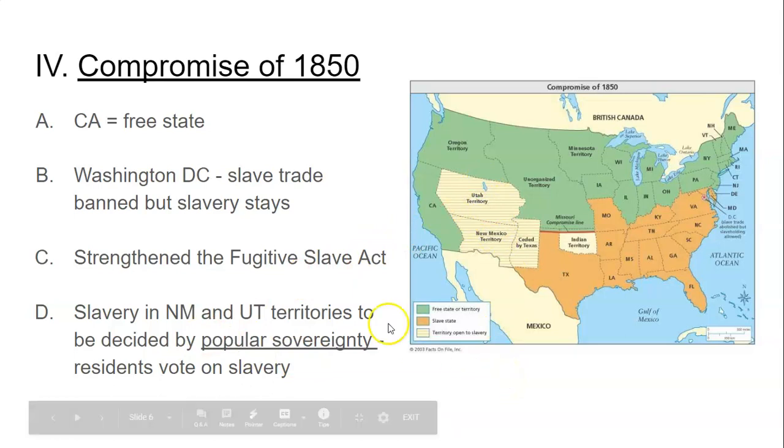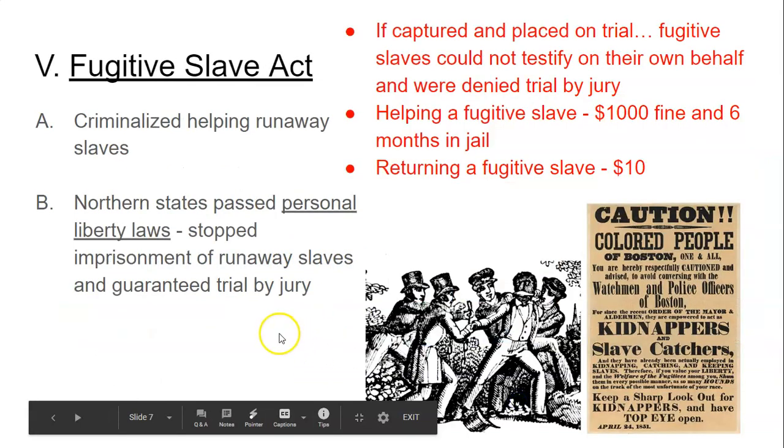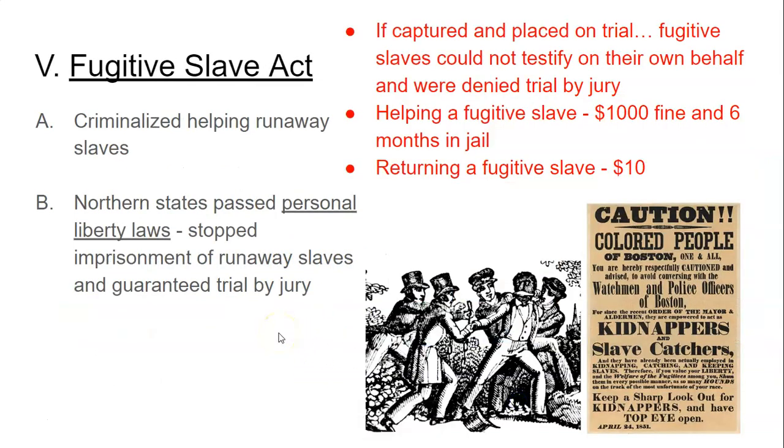The last thing I want to do is just go back and talk real quick about this Fugitive Slave Act a little bit more. Basically, a fugitive is going to be like a criminal who's on the run. And so a fugitive slave would be a runaway slave. It was already illegal to help a runaway slave, but the Fugitive Slave Act makes it even worse. It increases the punishment for people who are helping runaway slaves escape the South.